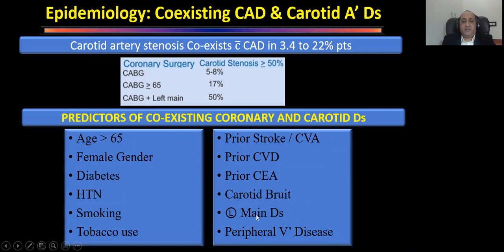Any patients who have extensive peripheral artery disease, peripheral vascular disease, must also be evaluated to find out whether that carotid also needs intervention at the same time or at a later date, when we have a patient who has come for coronary artery bypass grafting. And we have seen that with left main disease, almost 50% of people have coexisting carotid artery disease.